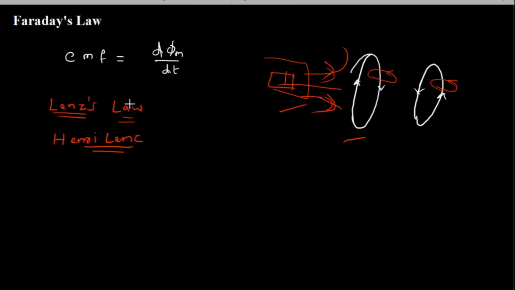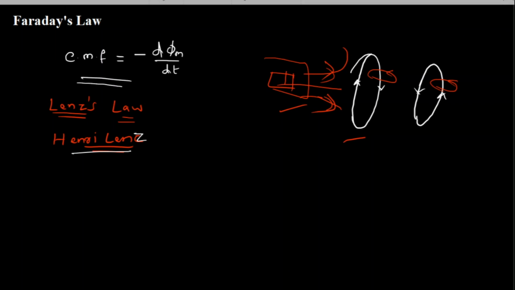Now, when EMF was introduced by Faraday, it was given by the equation EMF equal to d phi m by dt, but later Lenz told that the produced EMF is opposing. So now we learn it as EMF is minus d phi m by dt, opposite to the rate of change of flux. I hope this negative sign is very clear, what Henry Lenz told and what Faraday told.